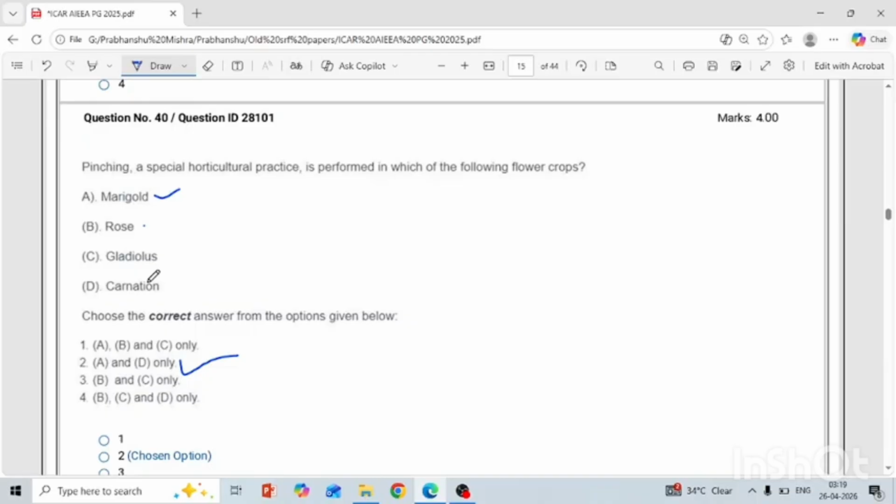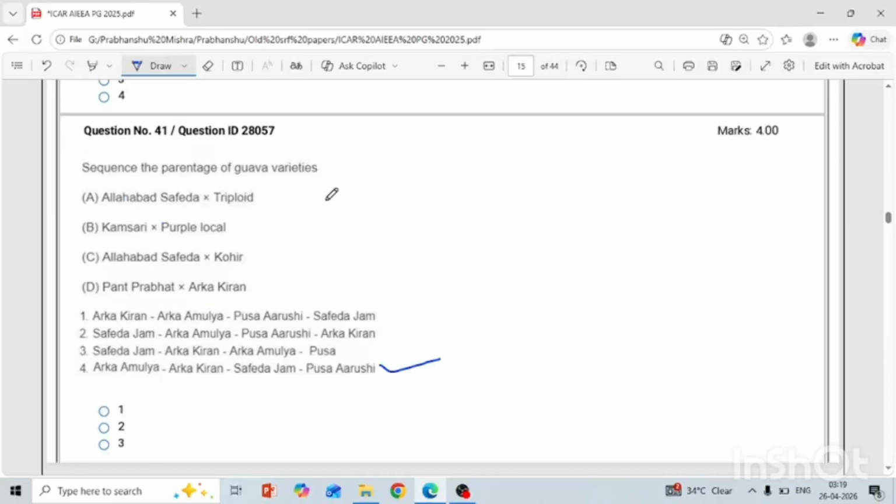Okay. Another is the sequence of the parentage of guava varieties. This is again a simple and repeated question. So Allahabad Safeda into Triploid. So Arka Kiran, no. Safed Jam, no. Safed Jam, no. Arka Amulya.